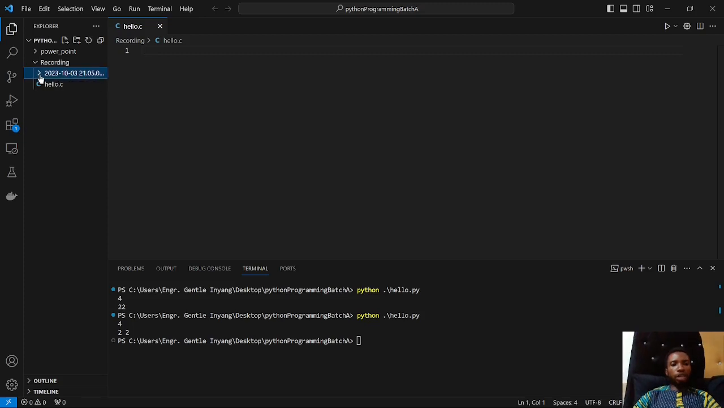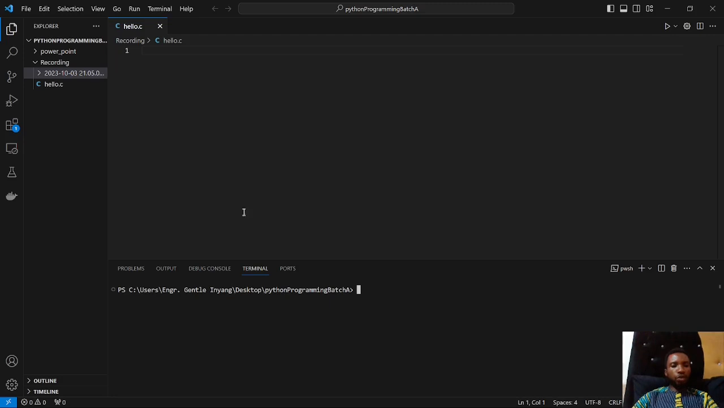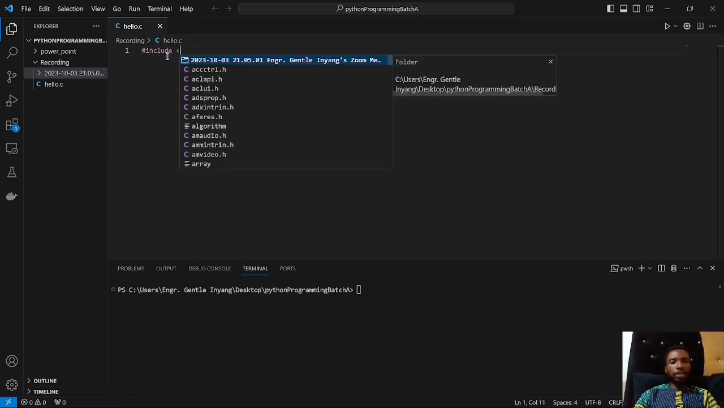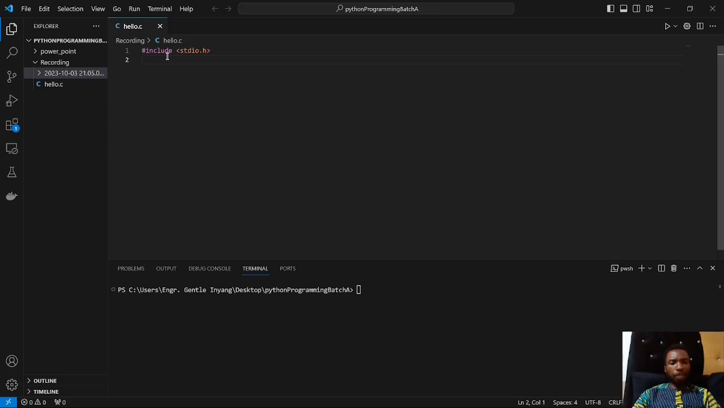Now, for you to actually create a file or print hello world to the screen with C language, you need four lines, like I said earlier. The first thing is to call the preprocessor directive, which is #include. Then you pass the library that you want to call, stdio.h. That's for the standard input output header file.